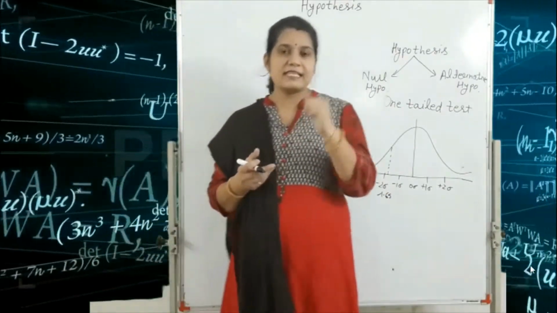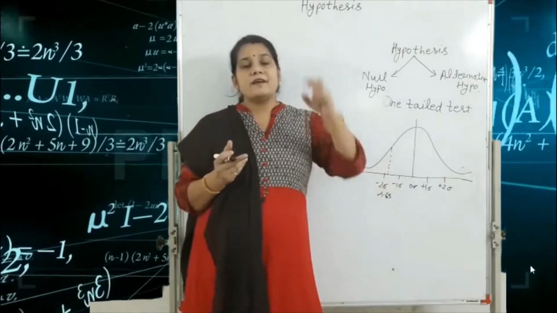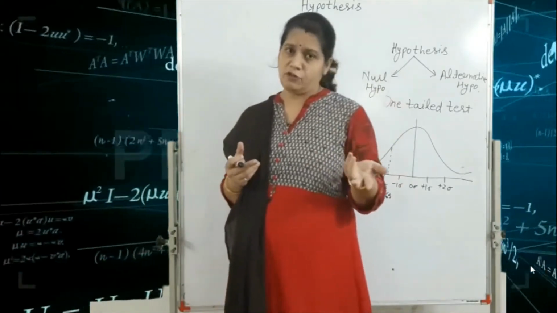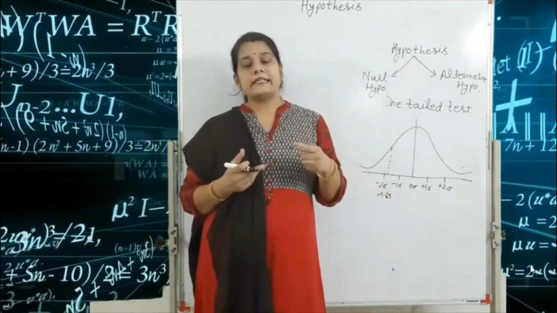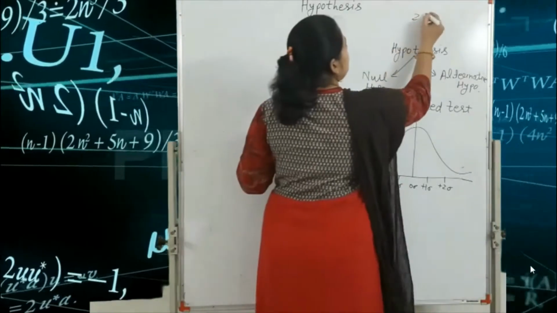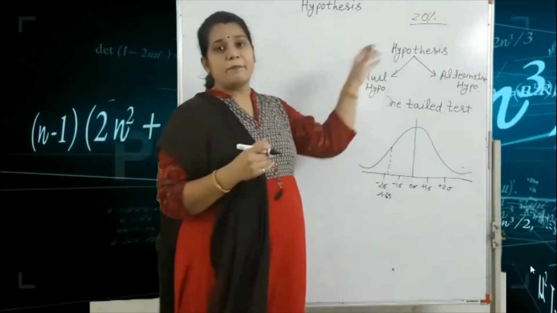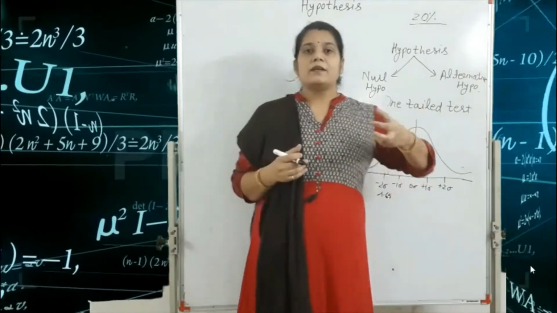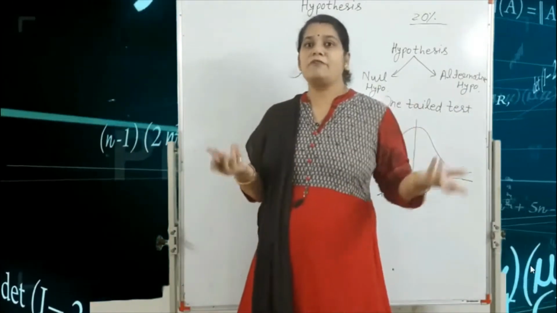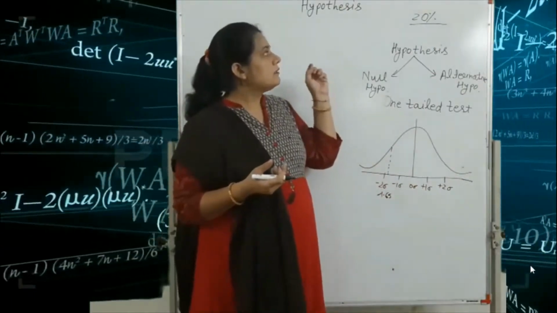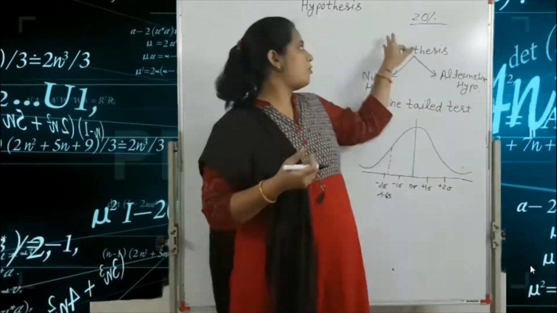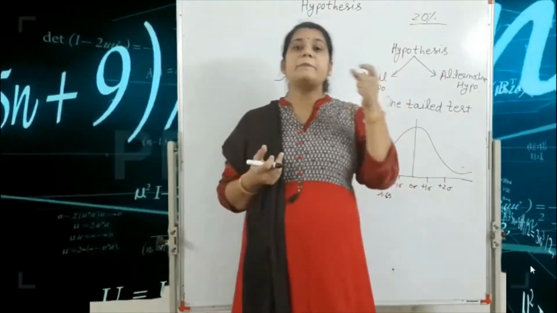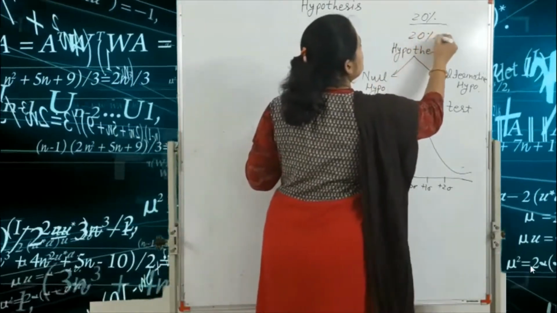One example: a pharmaceutical company manufactured a drug, the medicine Crocin. They have theoretical data that 20% of people take this medicine. After that, the company manufactured, for example, the medicine Combiflam, which is better than Crocin. They surveyed and found that 20% of people also use Combiflam.